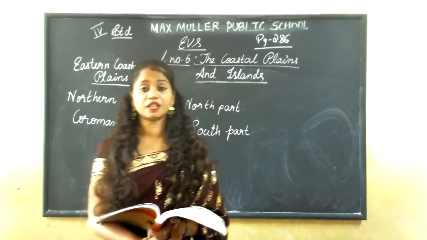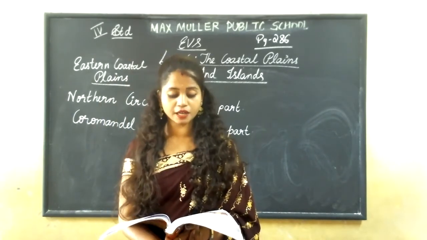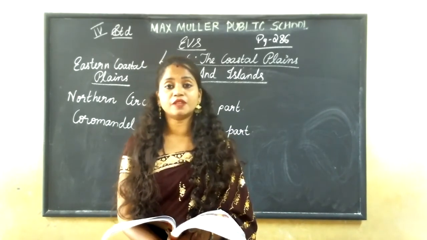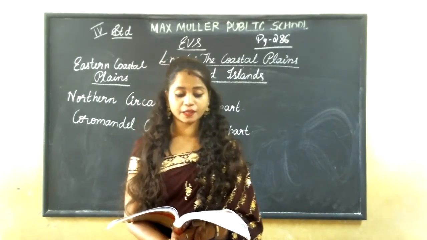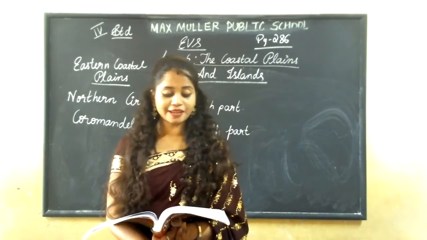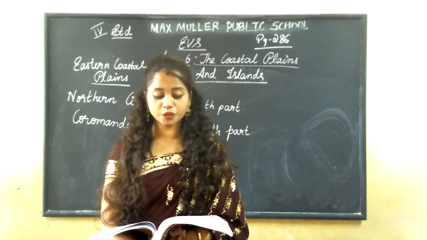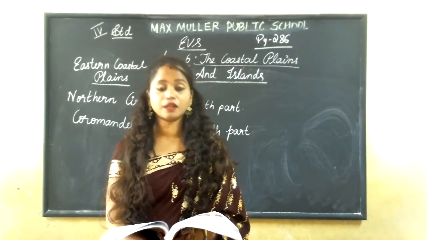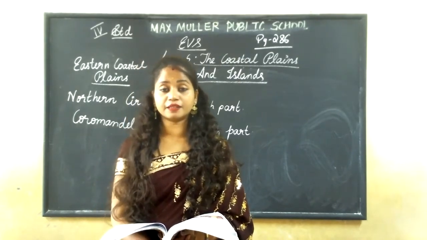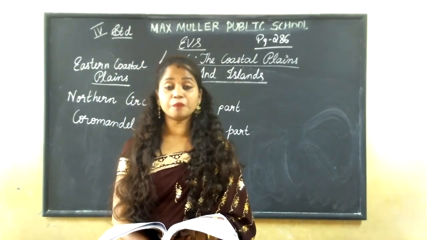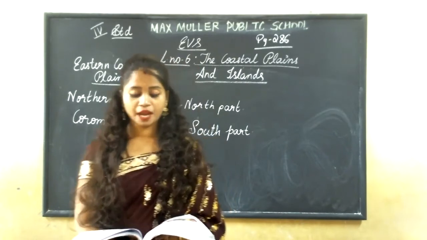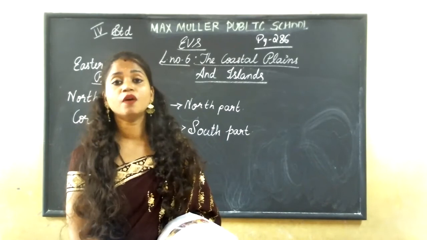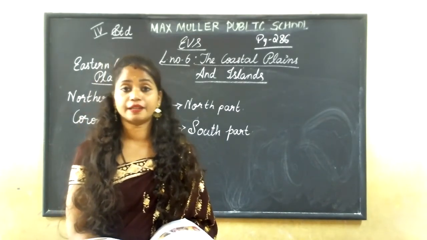The important religious places are Dwarka, Somnath, Pavagadh, etc. These are some of the religious places of Gujarat. And the Gir National Park is an important tourist place, which is home to the Asiatic lion.